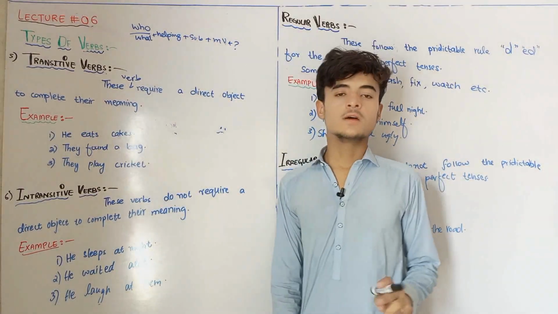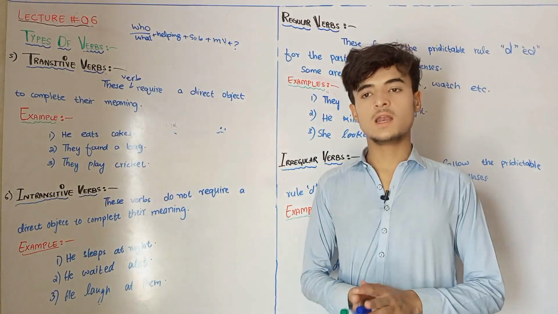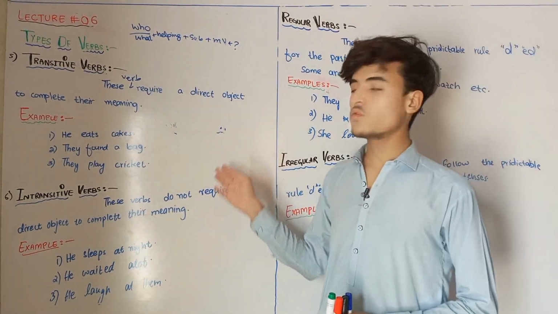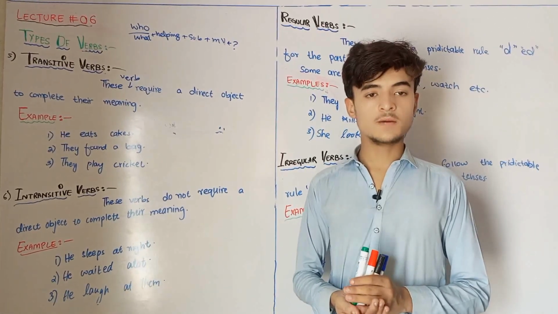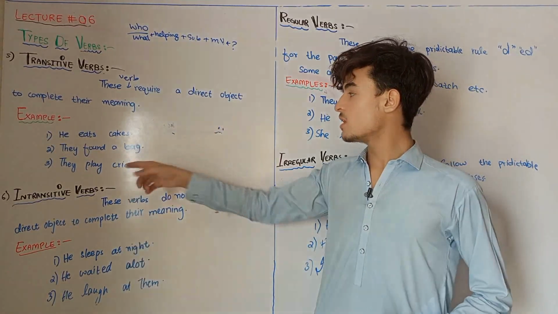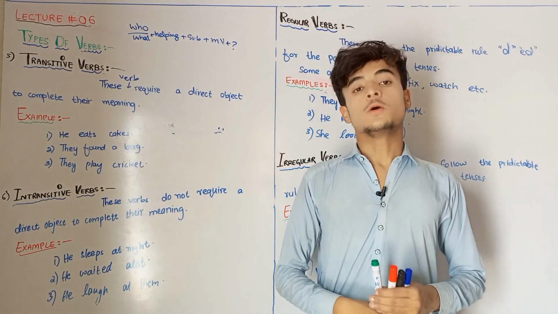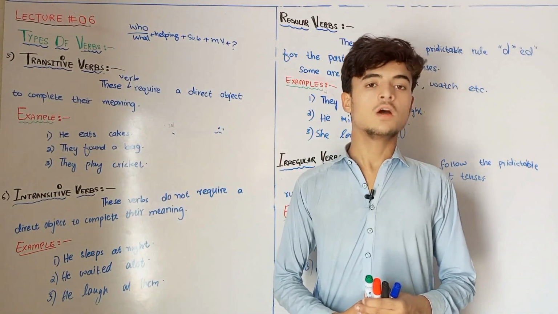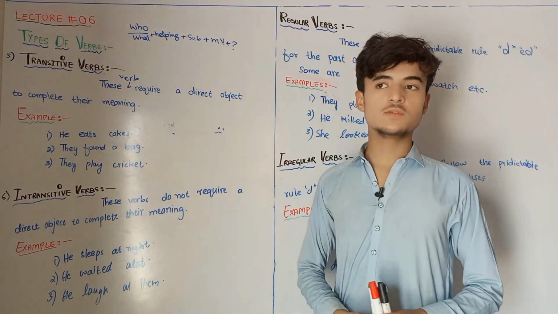And one point to remember is that the intransitive verbs are less in number as compared to the transitive verbs. The transitive verbs are high in number, there are many words that are followed by the object, but there are fewer words that are not followed by the object. For example, eat can be followed by the complement and also by the object. But sleep can only be followed by the complement and cannot be followed by the object. So here is the main difference. Now hope you understand the difference between the transitive verb and the intransitive verb.